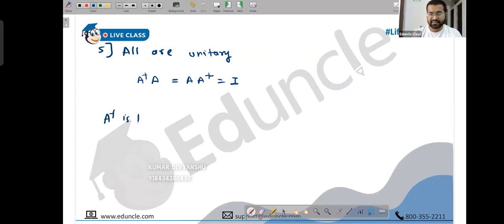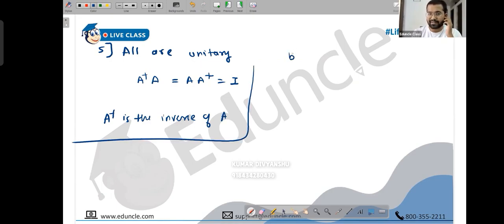Okay. You can just write A dagger is the inverse of A. This is right for each. So that we can check. Let's take the complicated one. I'll take the B one directly.